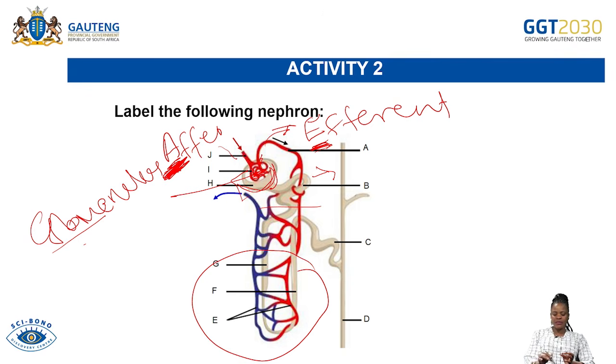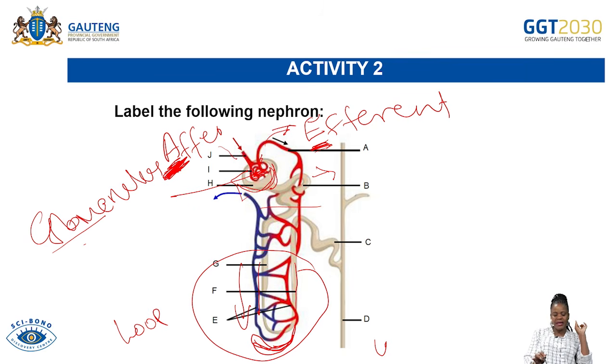The second part of the tubule is the loop of Henle. Don't forget that the loop of Henle is divided into three parts. We've got the descending, anything that goes down, we say it descends. We've got the descending loop of Henle, and then the bending part whereby it forms a hairpin structure. You can see it is the bending part of the loop of Henle.